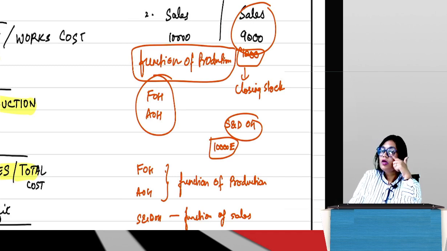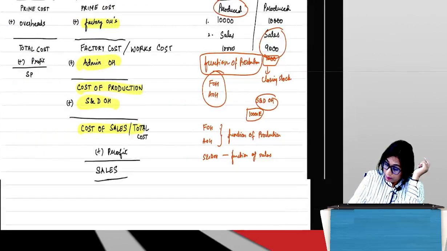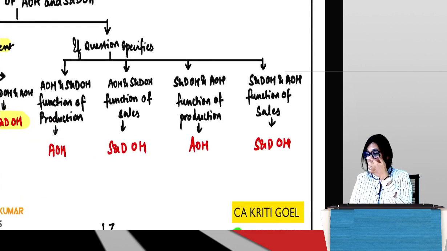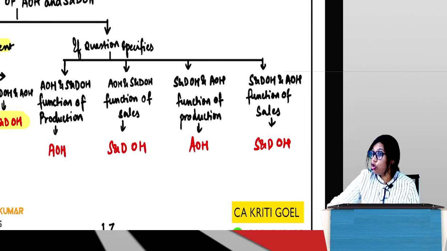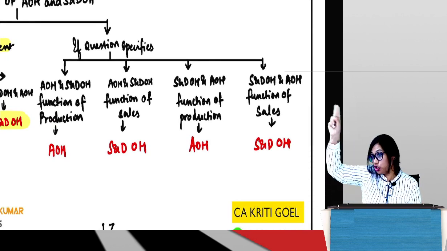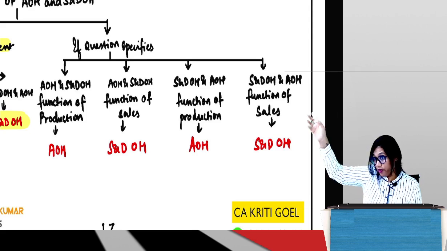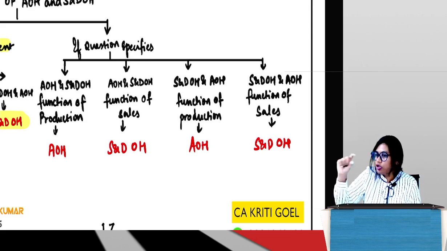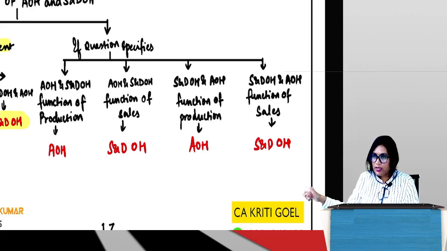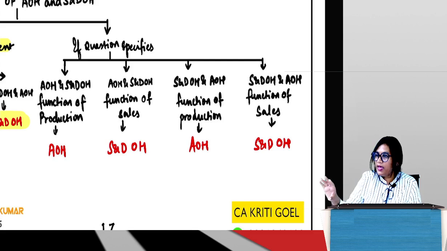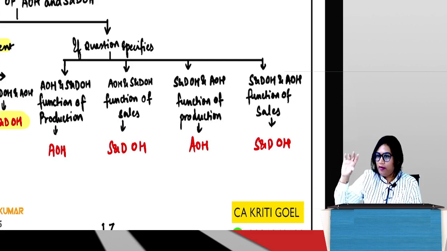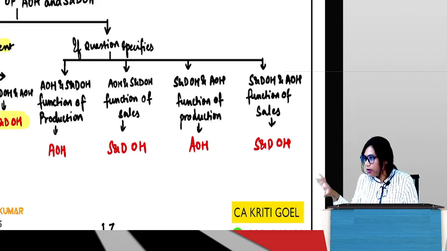Guys, are we done? So now, let's say in the problem, they have given us additional information. Now we know that FOH, AOH are a function of production, but S&DOH is a function of sales, right? And you know the difference: when something is a function of production, we are talking about production units, and when something is a function of sales, we are talking about sales units, correct?